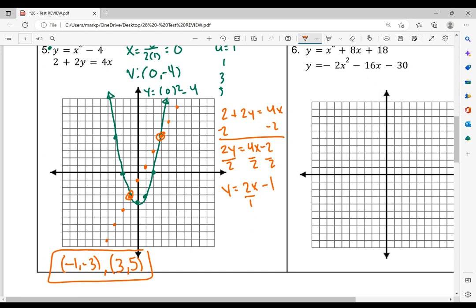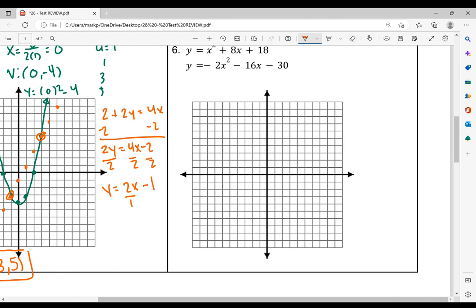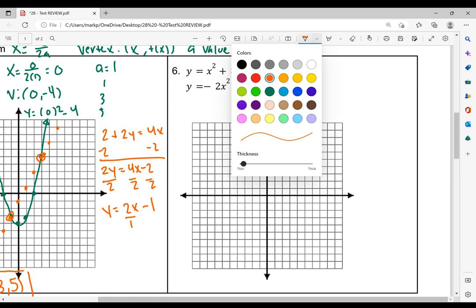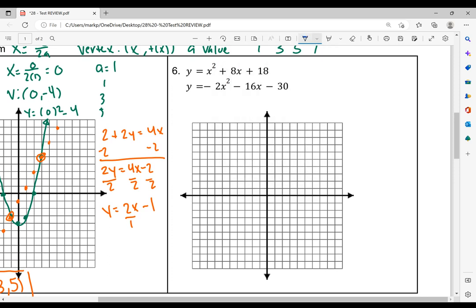Okay. And there's my solutions. All right, on to number 6. Number 6, we have 2 quadratic functions. So let's go ahead and graph these. The first one, I will do it in blue. I'll color code it right here so you can see I'm using blue.